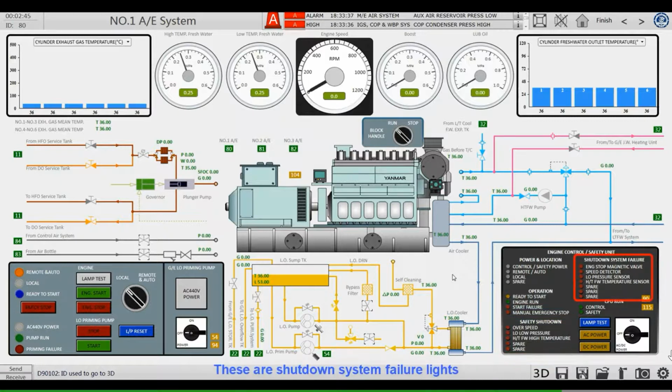These are shutdown system failure lights. Respectively they are diesel engine stop magnetic valve fault, tachometer fault, failure of lubricating oil inlet pressure sensor, and failure of high temperature freshwater temperature sensor.